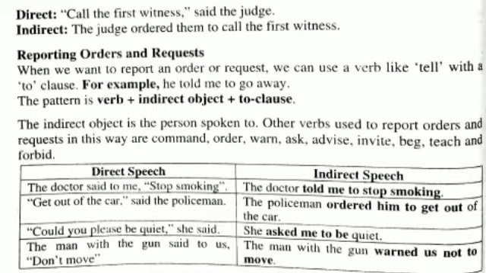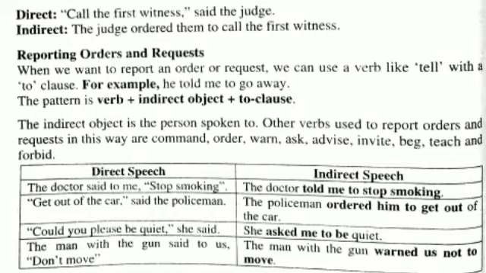Reporting orders and requests. When we want to report an order or request, we can use a verb like tell with a to clause. For example, he told me to go away. The pattern is verb plus indirect object plus to clause. The indirect object is the person spoken to.